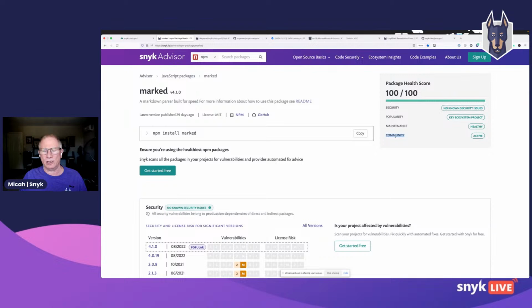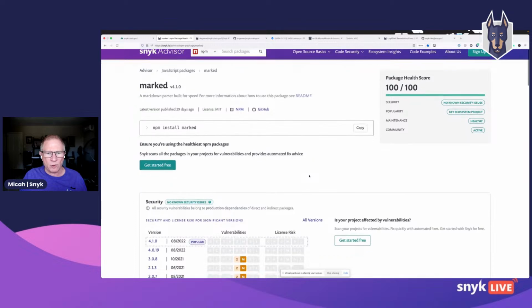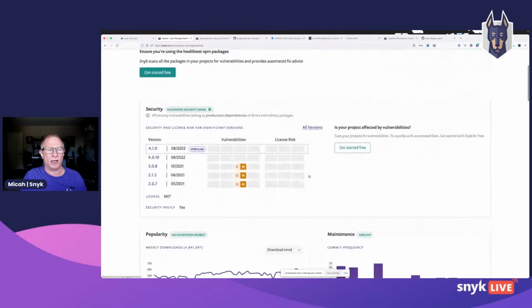We also look at the community. How many contributors are there? And of course, I would say the most important dimension is security. Are there any known vulnerabilities in this package, in this library? So security is very important. I would say the most important, but it's not the only thing. We look at popularity, maintenance, and community to come up with this package health score, and this gives you a much higher degree of confidence in a library that you might use. We also provide you with all kinds of other stats that may be relevant to you.